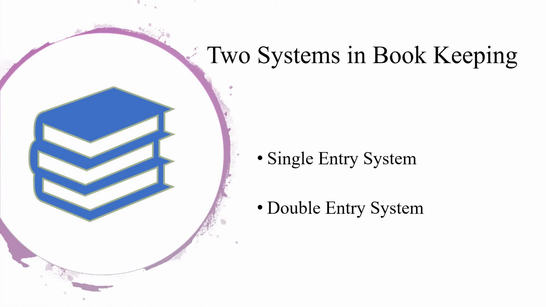As per the double entry system, a credit is made in at least one account and debit is made in at least one other account. It is a complete system of bookkeeping and is more accurate. In this system, errors can be checked and rectified easily.